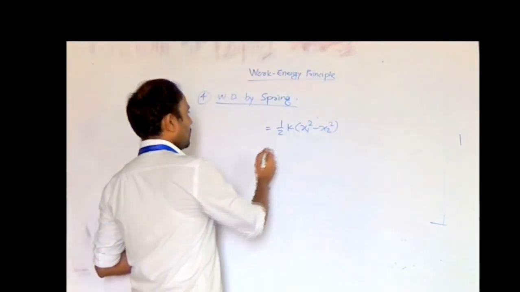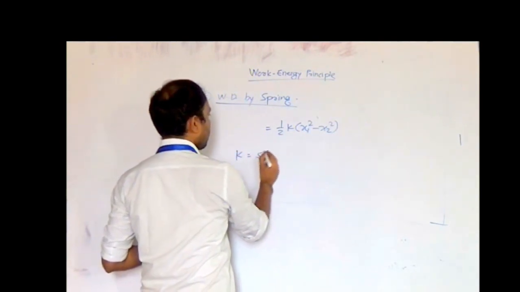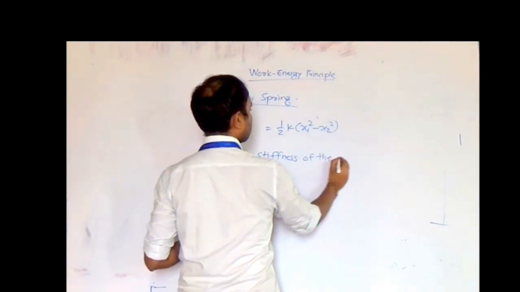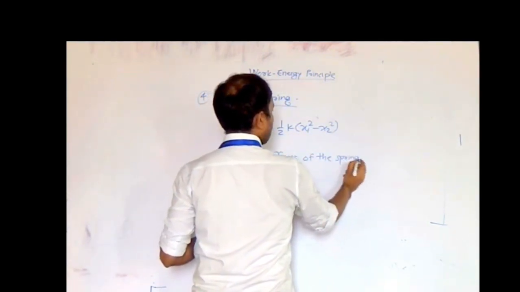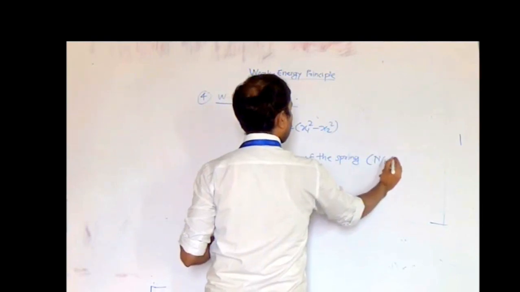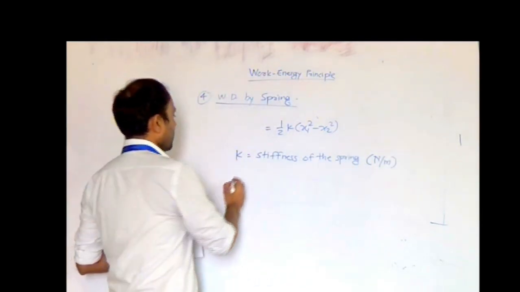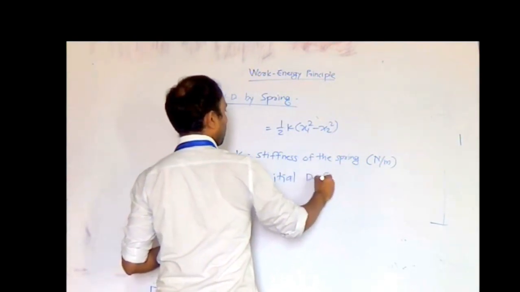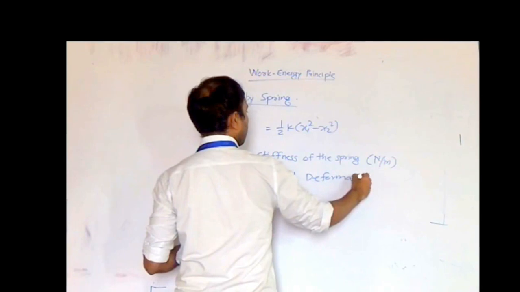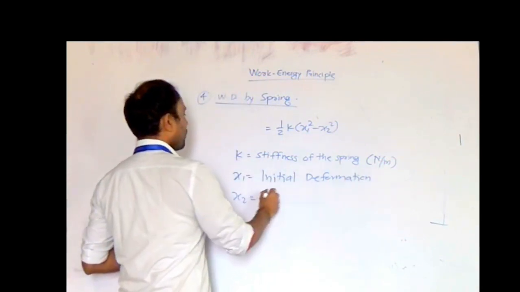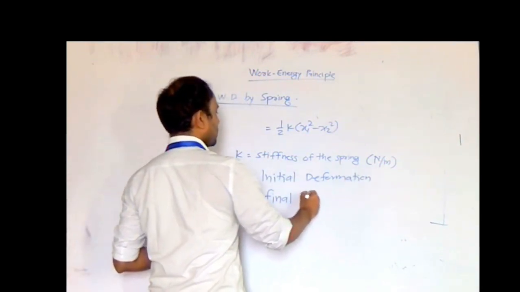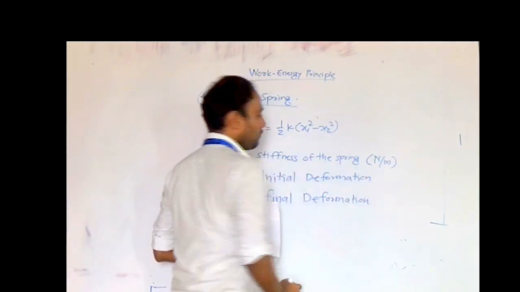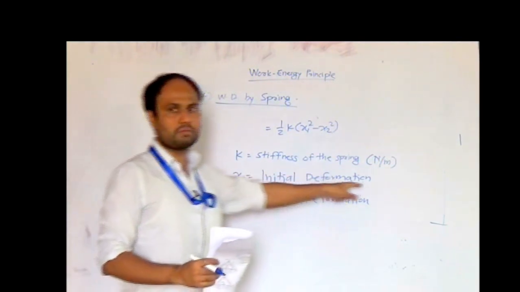Now in this case you observe there is a constant k called the stiffness of the spring, which is measured in Newton per meter. Now x1 is the initial deformation of the spring, and x2 is the final deformation of the spring. You have to measure these in meters.